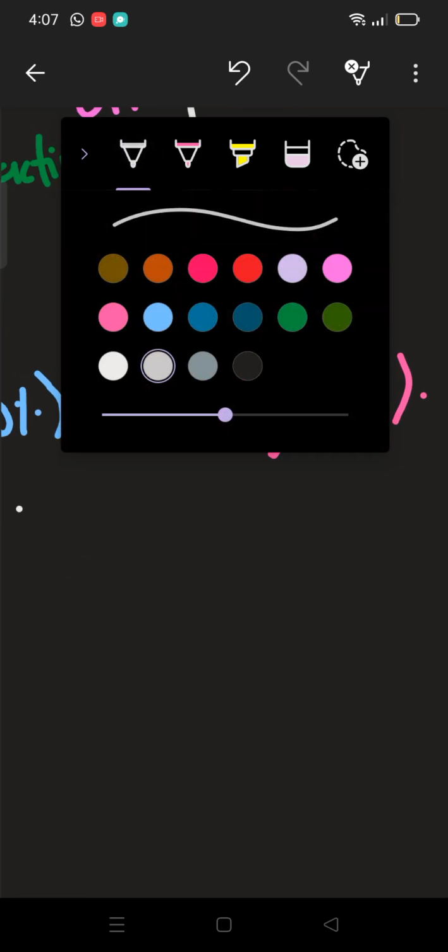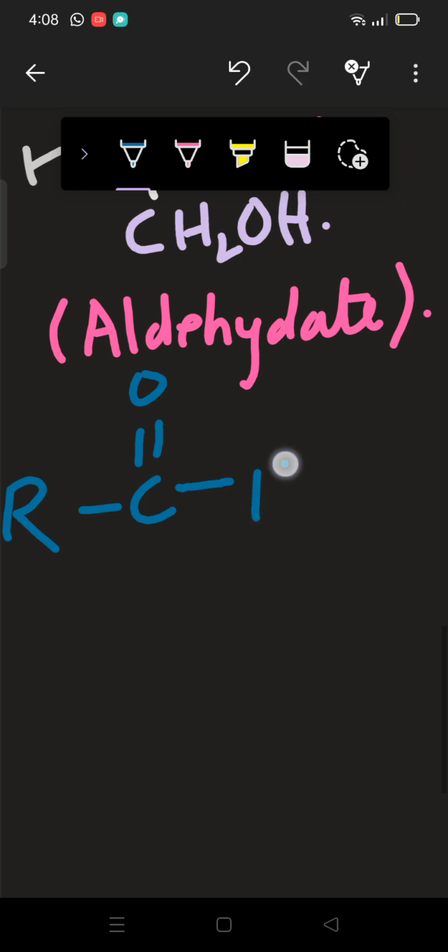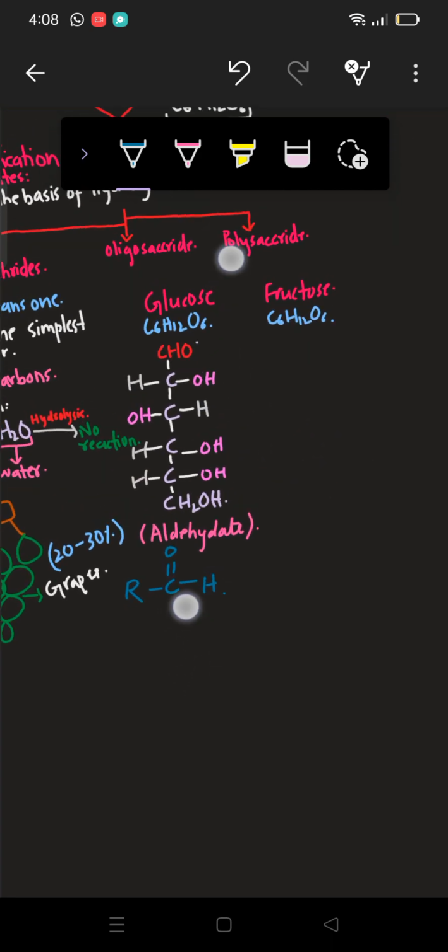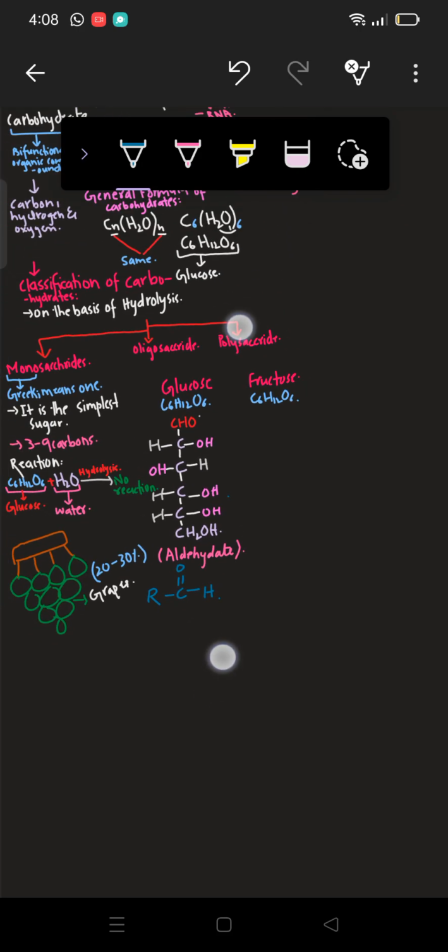We have talked about aldehyde. What was the functional group of aldehyde? Let me write it down. C, which was having a double bond with oxygen. Here we were having an alkyl group, and here we were having hydrogen. So this was the functional group of aldehyde, and this is basically the structure of glucose.